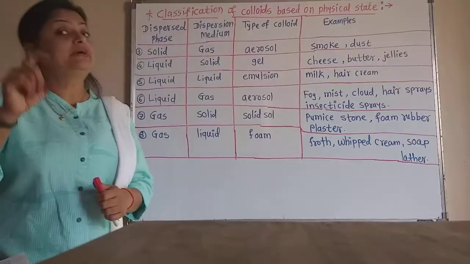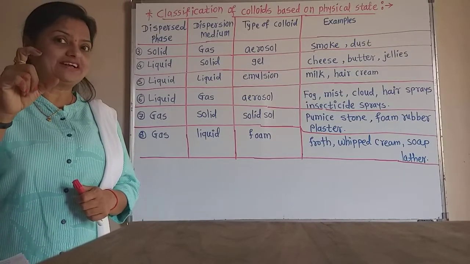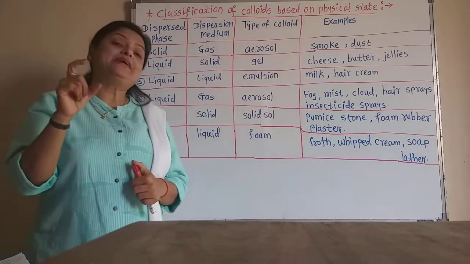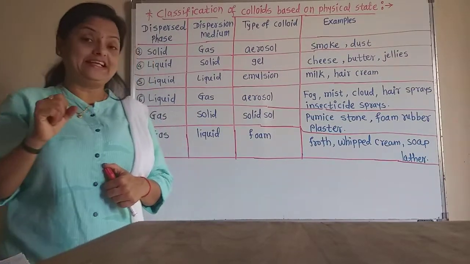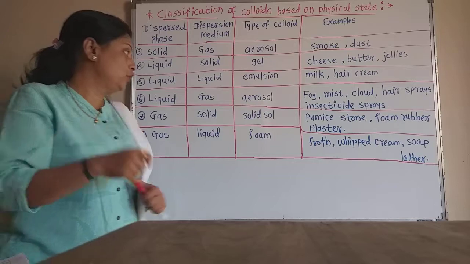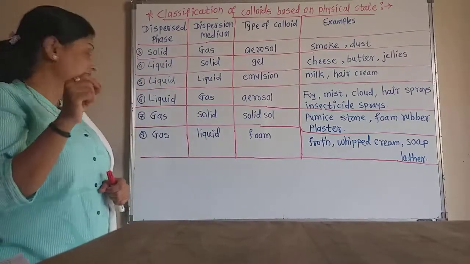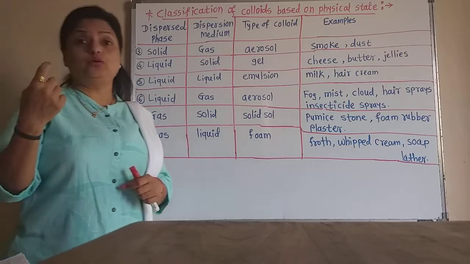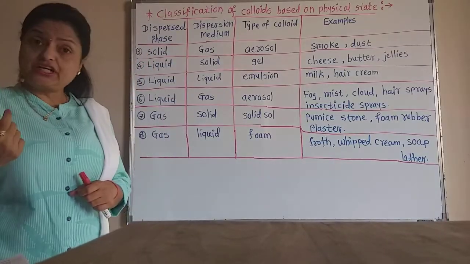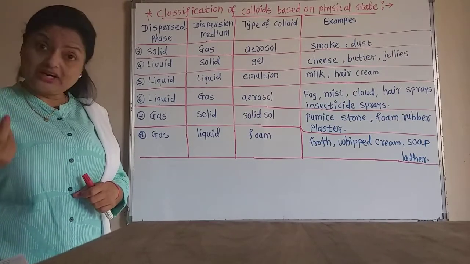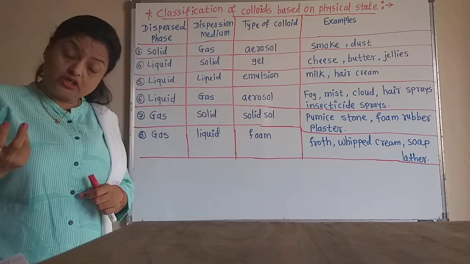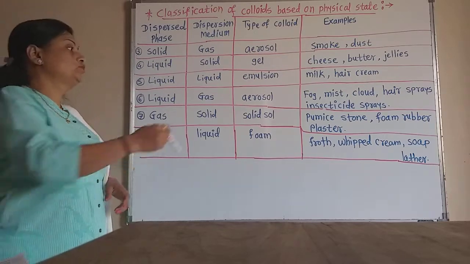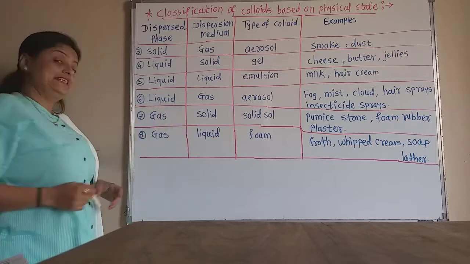Now the best example is the idli. Our mothers always cook the idli. Idli is also an example of the solid sol, because into that there is air, that is the carbon dioxide, and the solid material of the idli is there. So pumice stone, idli, foam rubber, plaster, these are the examples of solid sols, that is gas in solid.